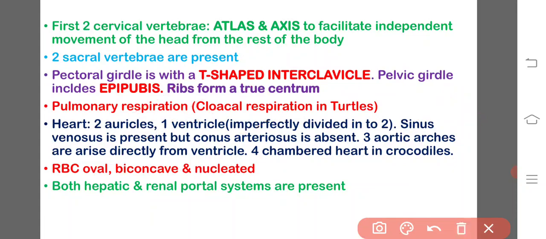And one more important thing is there is a four chambered heart in the case of order Crocodilia. Crocodiles have a completely divided four chambered heart, but in the remaining reptiles, an incompletely divided heart, with two auricles and one imperfectly divided ventricle, is seen. And RBCs are oval, biconvex, and nucleated, and both hepatic and renal portal systems are present.